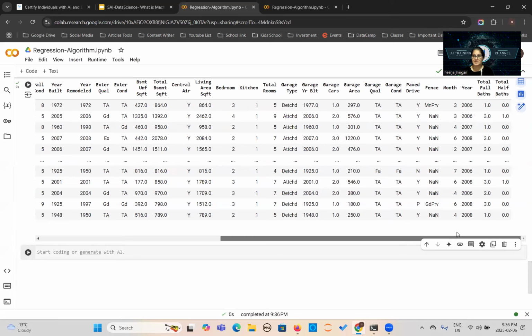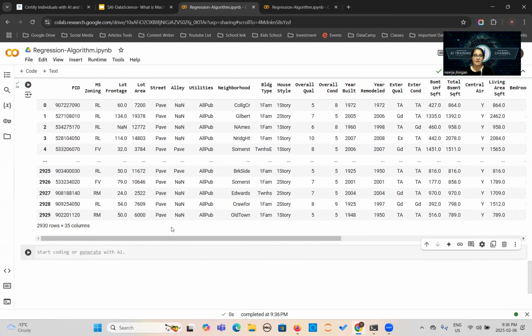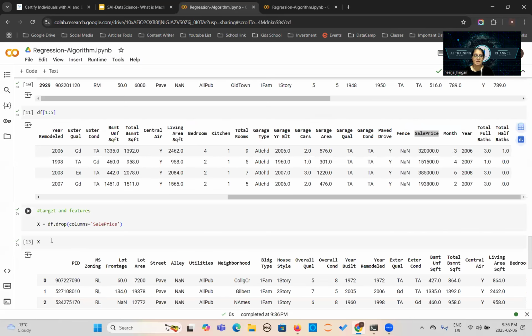So there is no sale price now. Why? Because I only want to fetch the independent features using which I can predict the price of the house. So here I have dropped the column sale price. Sale price is my target because I want to predict the sale price of the house. That's why we separate it, and we will denote the independent features with the capital X.